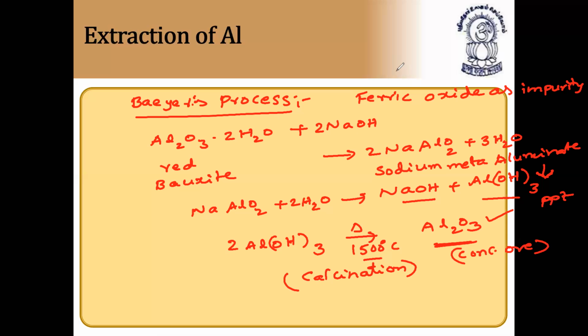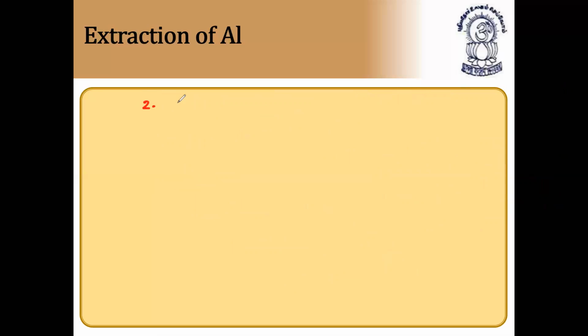Next. Bauxite can be concentrated in three processes, that is Bayer's process, Hall's process, and Serpek's process. Now let us see Hall's process, the second one. These are not given in the PPT, that's why I'm writing here, so please note it down. This is additional information. If bauxite is fused with sodium carbonate, what happens? If bauxite contains ferric oxide, it can be done even with Hall's process also.